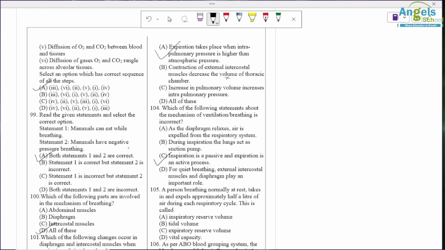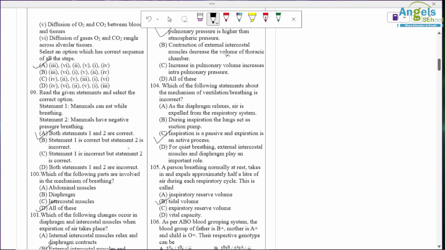Question number 105. A person breathing normally at rest takes in and expels approximately half liter of air during each respiratory cycle. This is called TV, tidal volume. Option B is correct.